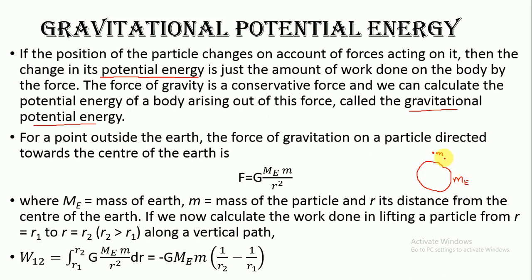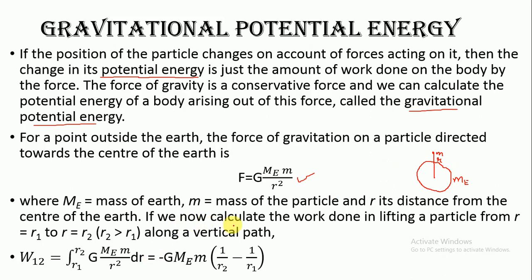Now, the distance between this small mass and the center of the earth is r. Now when this mass is lying here, and this is the total mass of the earth which is supposed to be situated at the center of the earth, at this position the gravitational force on this small mass m due to the earth is G times the product of the masses, that is Me into m over r square. So this is the gravitational force acting on the object.